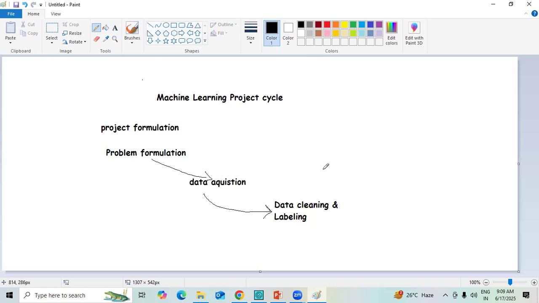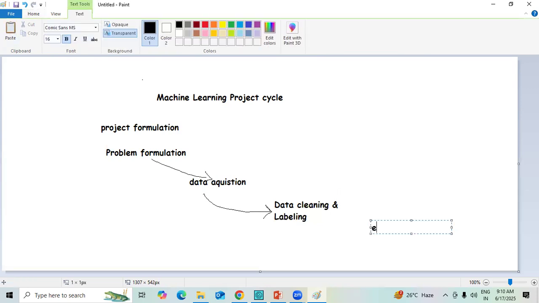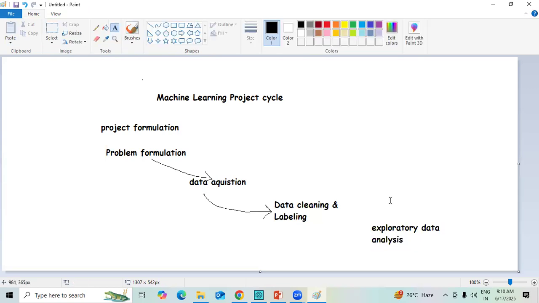Next, we need to perform exploratory data analysis, because whatever data analysis we do, or the kind of tools we use, like Python, we perform it there.